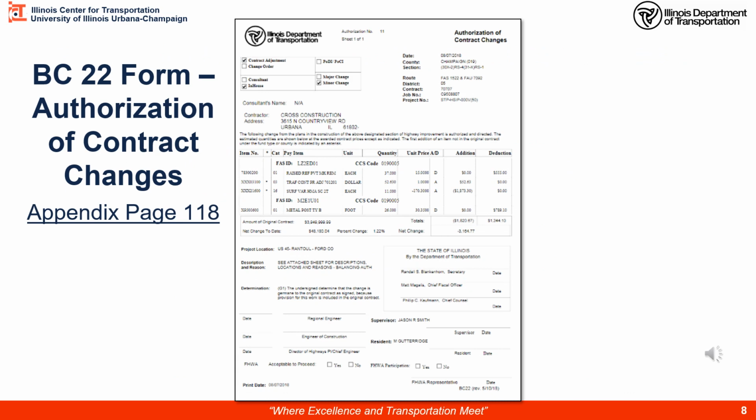On appendix page 118, you will find a copy of the BC-22 form, or Authorization of Contract Changes. This is the form that's used after prior approval to put in the actual line items and dollar values and quantities that are actually going to affect the total adjusted quantity on your contract. We're going to show you a closer look right here in the middle where we have added our line items.